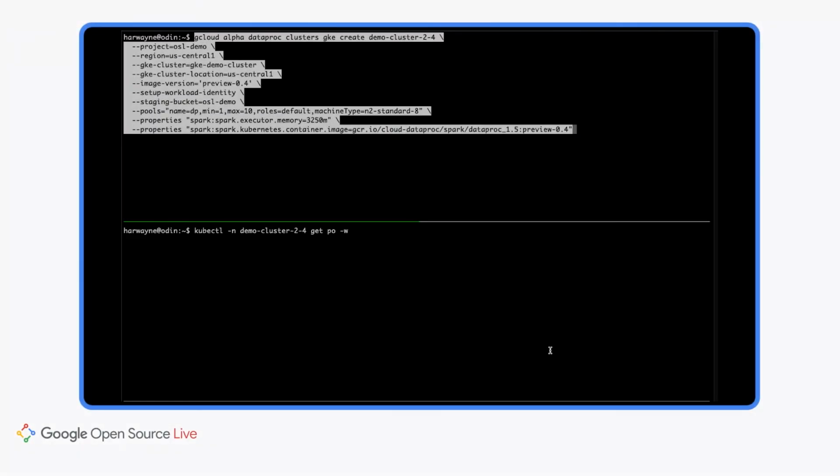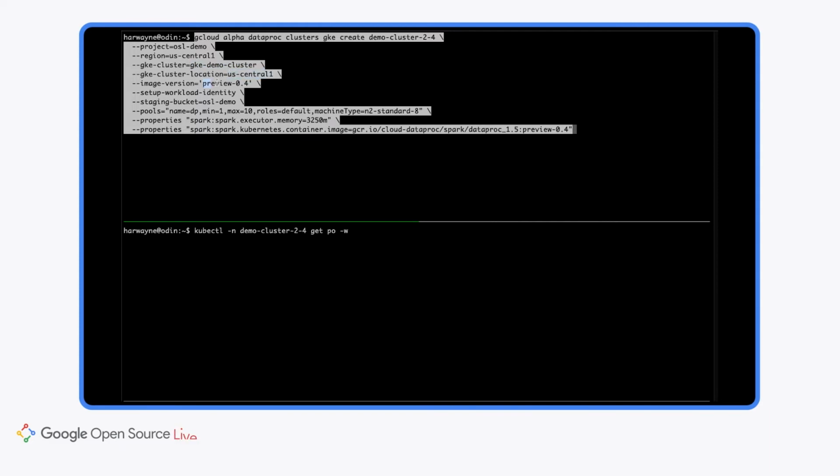Here's a brief demo showing how Dataproc on GKE works. This demo will show multiple Dataproc on GKE clusters running on the same underlying GKE cluster and run Spark applications on each of them. So, this first command is going to make me a new Dataproc on GKE cluster. It's going to be named Demo Cluster 2.4 because this happens to be running Spark 2.4. It is running in a given region, US Central 1, and I'm pointing at a specific GKE cluster, namely the one named GKE Demo Cluster in the region US Central 1.